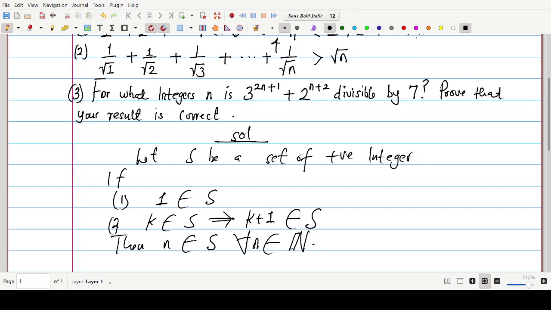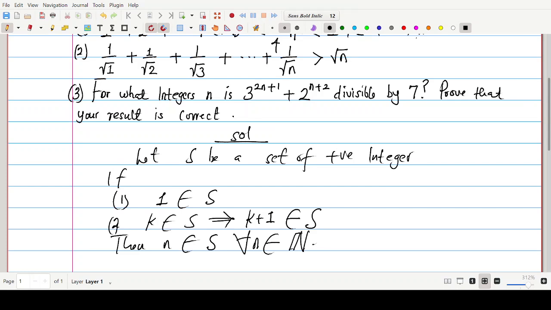So if these two conditions can be established with certainty, then we can boldly say that n is an element of the set S, where n is any positive integer. In other words, S is the set of all positive integers. So that is the foundation upon which mathematical induction is built.